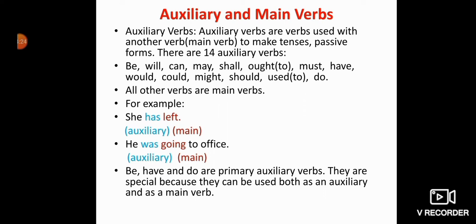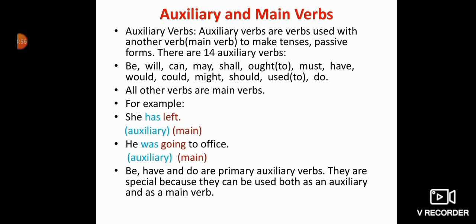For example, she has left. So left is our main verb here, and has is our auxiliary verb, which is a helping verb for the main verb. He was going to office. So going is our main verb and auxiliary verb is was. Be, have and do are primary auxiliary verbs.